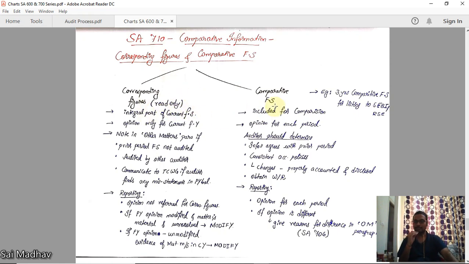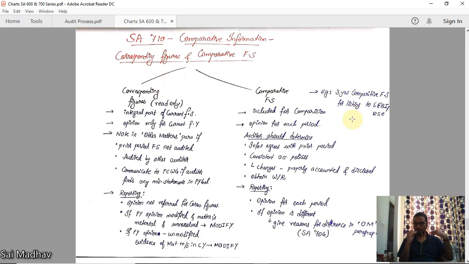Now, what is comparative financial statements? For example, you want to list your company on a recognized stock exchange. Okay, then, for example, you have to give 3 years comparative statements to SEBI and the recognized stock exchange. That means you cannot give the 3 years audited reports individually to them. They require only one report of 3 years. Okay, then you will get a separate auditor for auditing these 3 years. Okay, for example, 17-18, 18-19, 19-20.